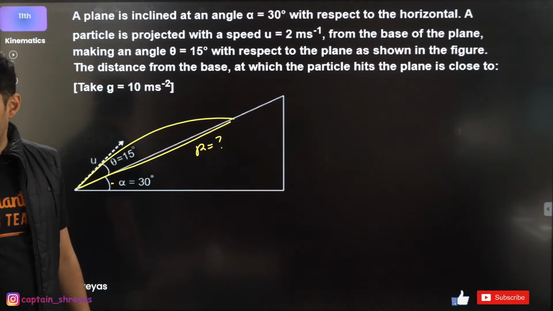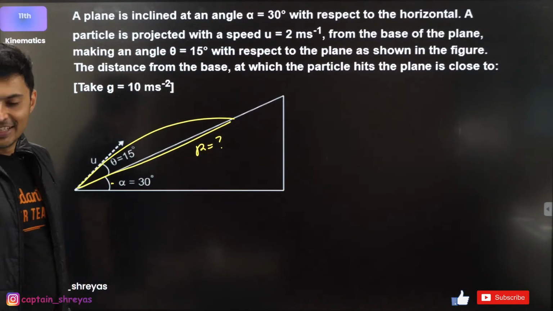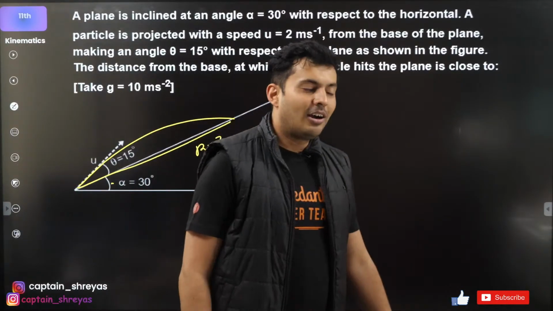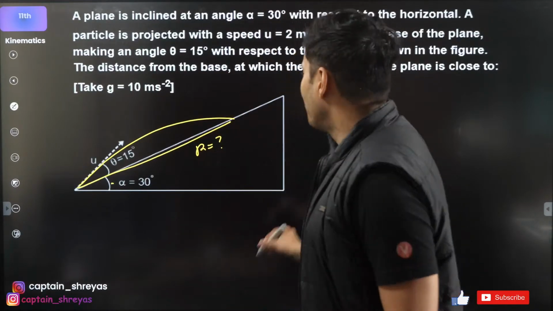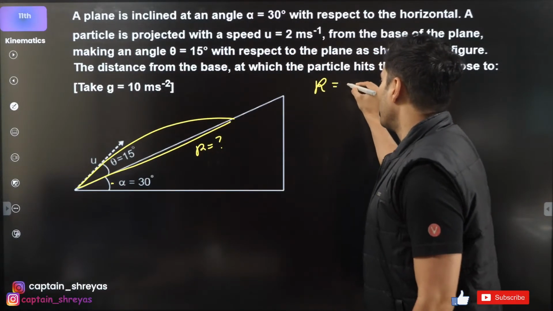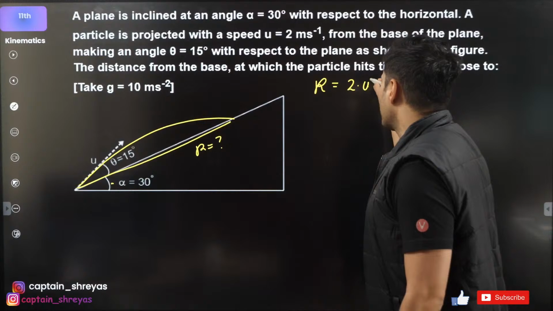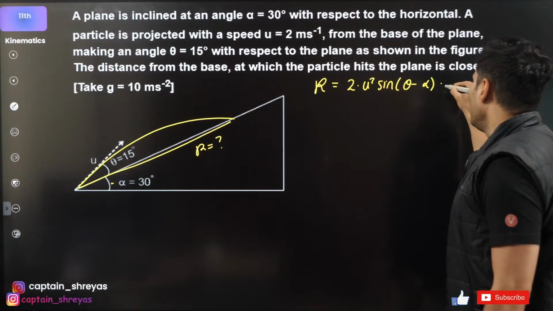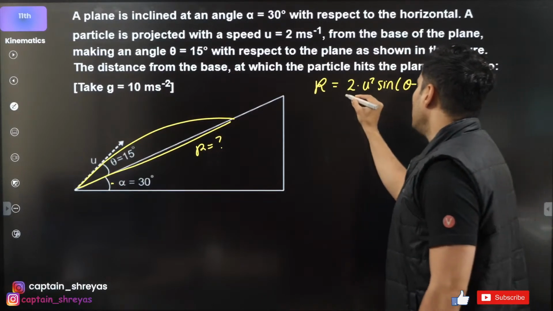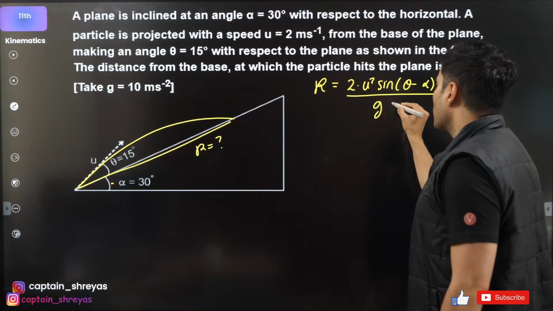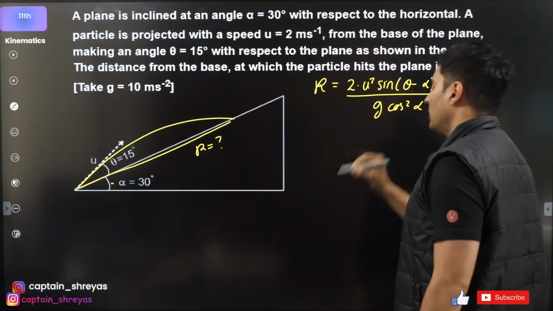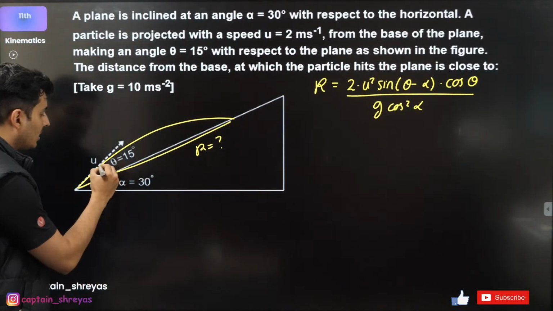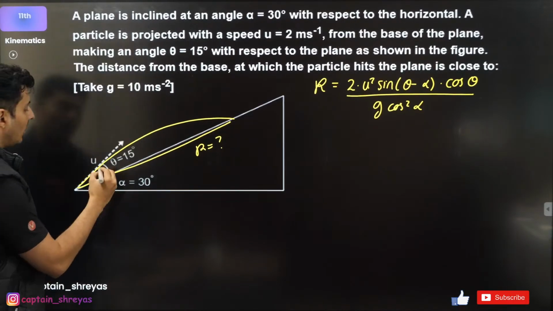Come on guys, use the formulas, whatever you have learned. Is the formula available? Or do you remember the formula? The formula is R equals 2 U square sine(theta minus alpha) into cos theta, divided by G cos square alpha. This is not theta actually, this entire thing is called theta.